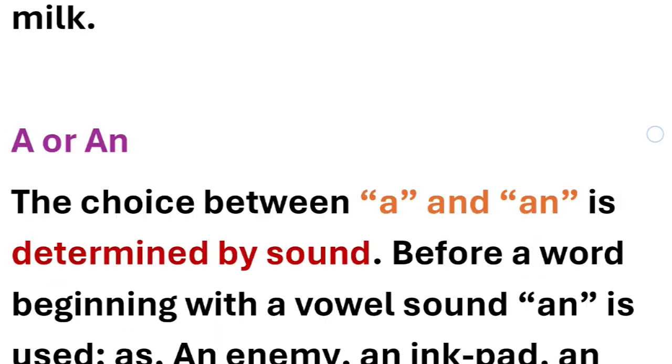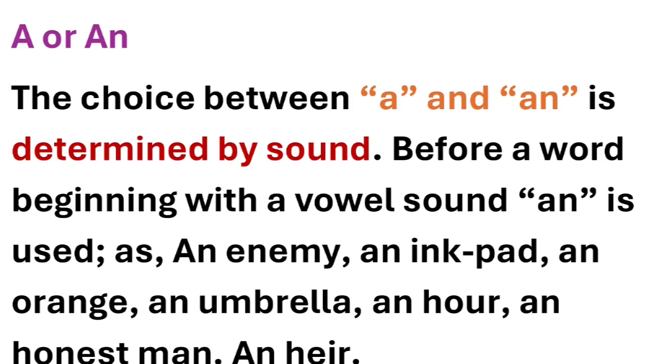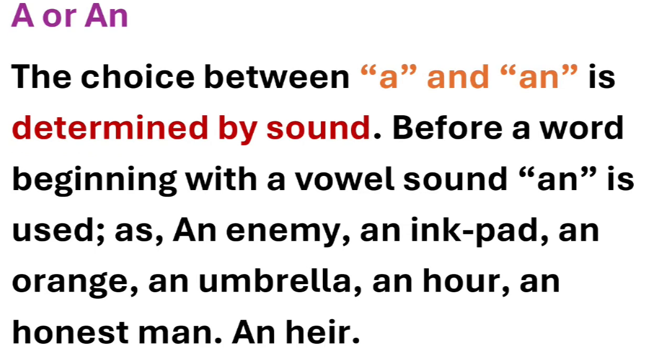And now we are going to talk about a or an. The choice between a and an is determined by sound. If we have to select which article to use, a or an, with a word, we first have to determine the sound. Before a word beginning with a vowel sound, an is used. For example, an enemy, an inkpad, an orange.